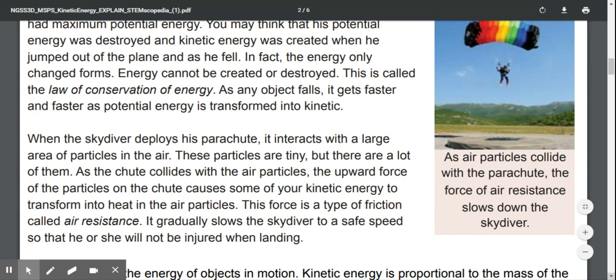When the skydiver deploys his parachute, it interacts with a large area of particles in the air. These particles are tiny, but there are a lot of them. As the chute collides with the air particles, the upward force of the particles on the chute causes some of your kinetic energy to transform into heat in the air particles. This force is a type of friction called air resistance. It gradually slows the skydiver to a safe speed so that he or she will not be injured when landing.